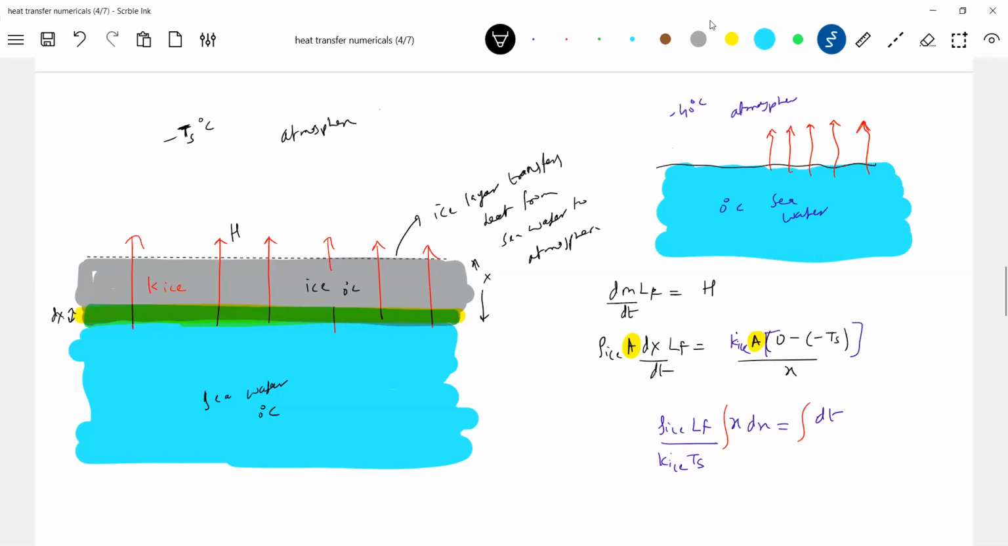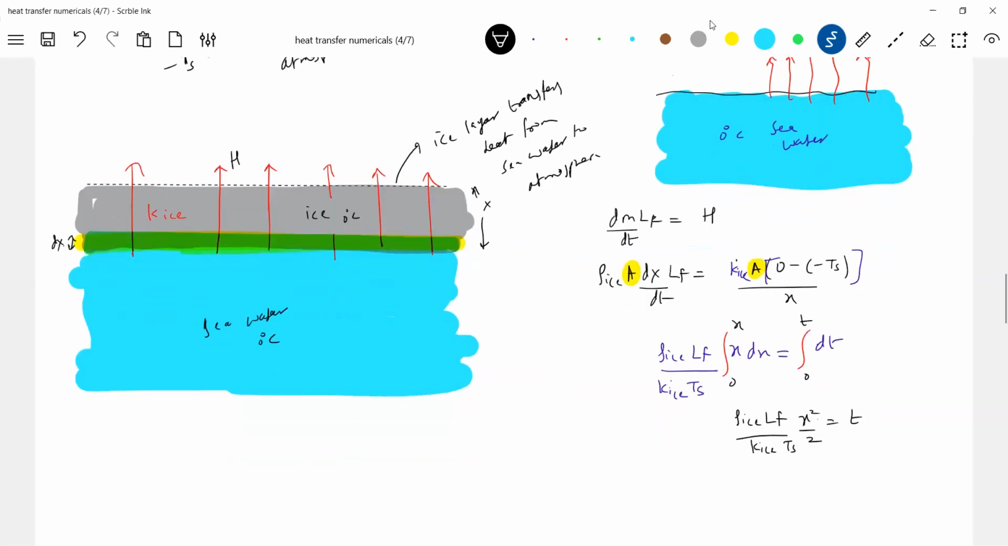What is the time taken? It will be from 0 to, initially it has some layer, say x naught, or if you want 0 to x, you write it. So this will become rho I Ki Ts. This is a very important equation. So time is proportional to x square.